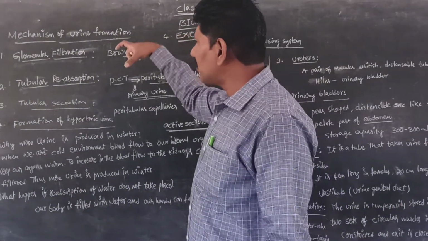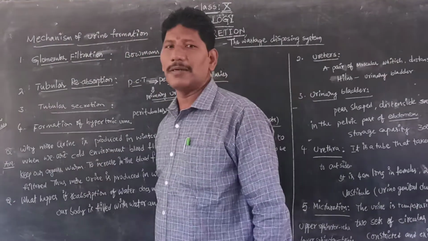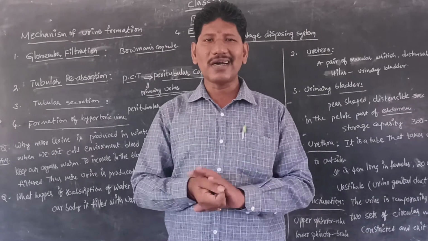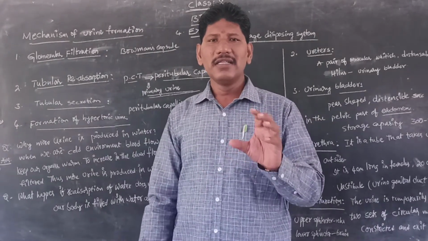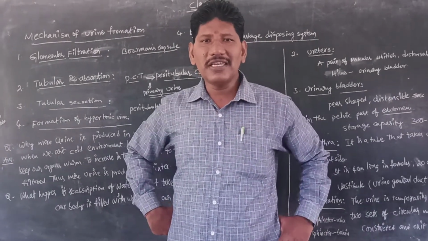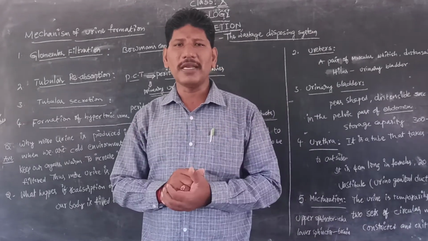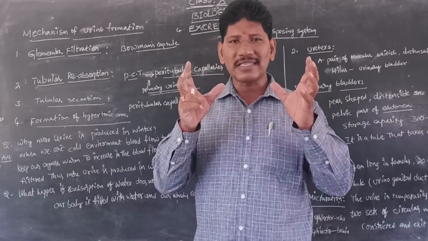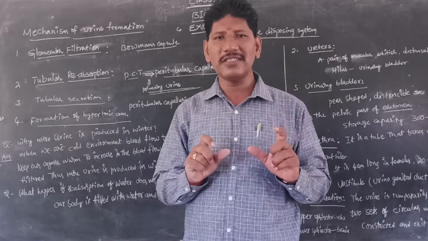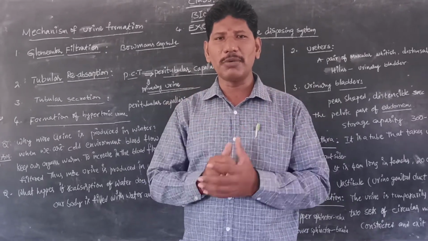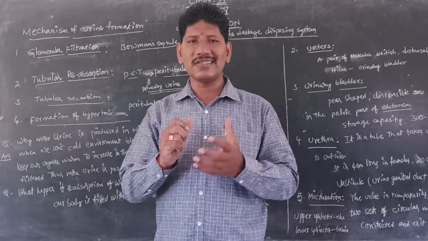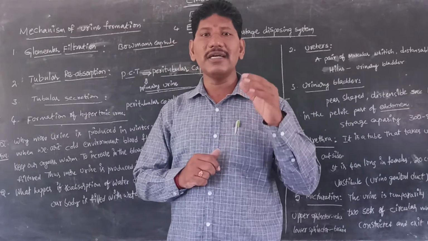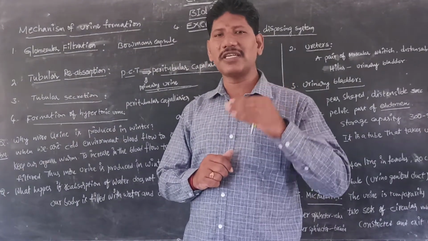Before coming to the mechanism of urine formation, I would like to recall concepts like the location of kidneys and the excretory system of man. It's very important to have full knowledge of the excretory system of man, with a pair of kidneys, a pair of ureters and a urinary bladder, along with the internal structure of the kidney, that is, the longitudinal section of the kidney.